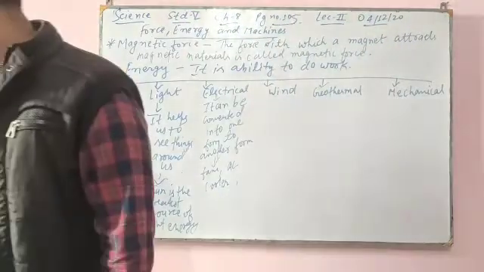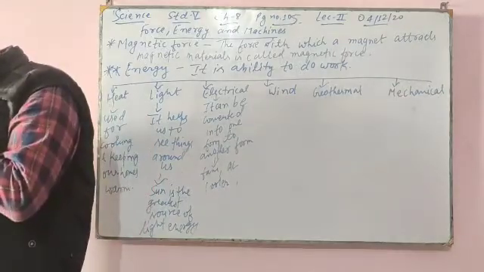Next is wind energy. Moving air is called wind. The energy obtained from wind is called wind energy.